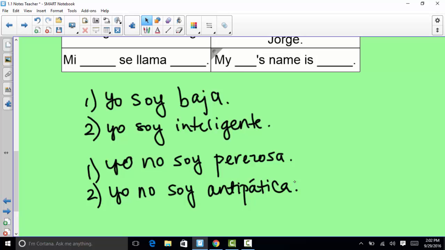Okay, so keep in mind that if you're a male, you want those adjectives to match your gender. So if you're a male, your adjectives need to end in an O. If you're a female, your adjectives should end in an A, unless you're using an adjective that ends in an E or a consonant like L or R. Okay, so 2 sentences that describe yourself, 2 sentences that do not describe you.